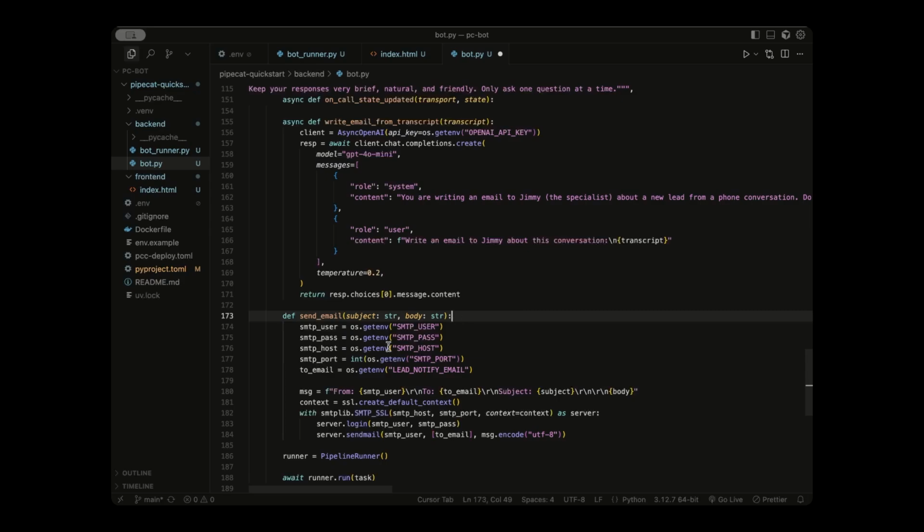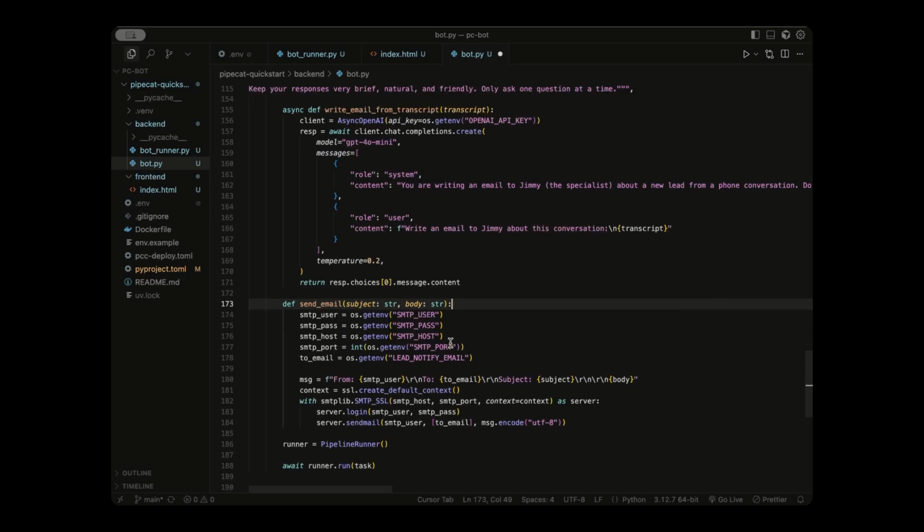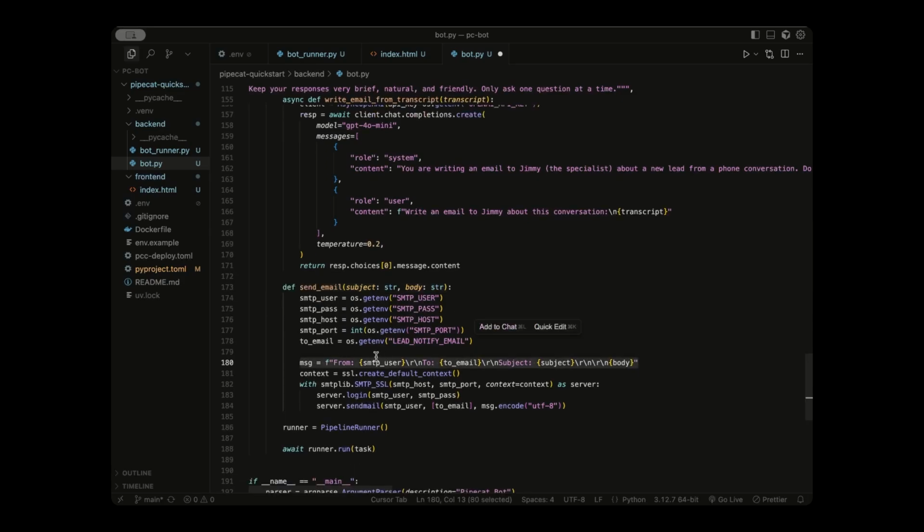So here we're just using basic SMTP emailing. It's just a simple way to send emails from our code. And this is how we format it. We're going to define all these things in our env file. We are including the from email, who we want to send the email to, the subject, and the actual body, which our LLM is going to create. Then we're going to connect to the server and send the email with the send mail method.